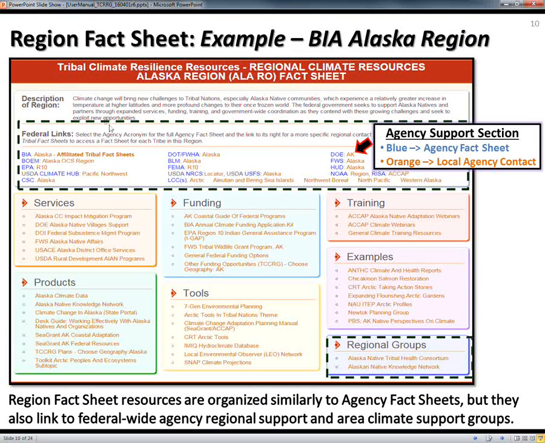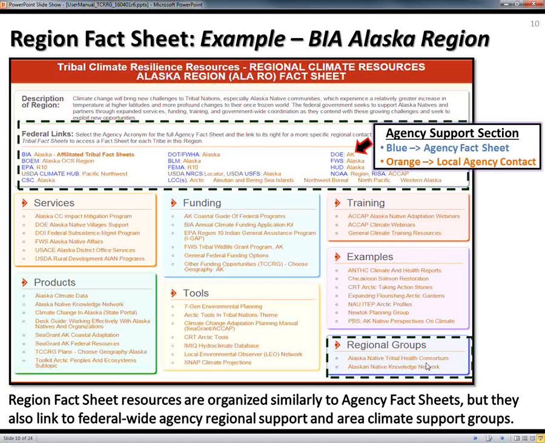Now, if you click on one of these blue links, that'll get you, again, just like the agency page, back to that fact sheet of detailed tribes and climate information for each of the agencies represented. And then the orange link will get you to more specific regional information. So for FEMA, if you click on the blue link, it'll list all the nationwide training, funding, planning, technical services. But if you click the orange link, that'll get you specifically to a Region 10 tribal contact.